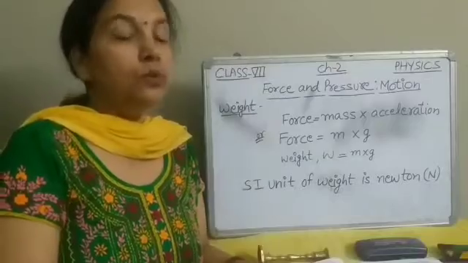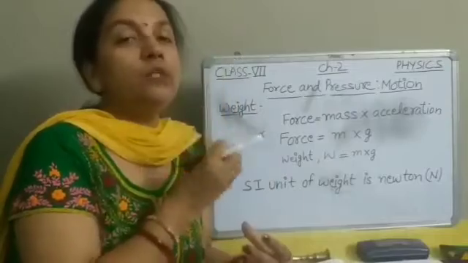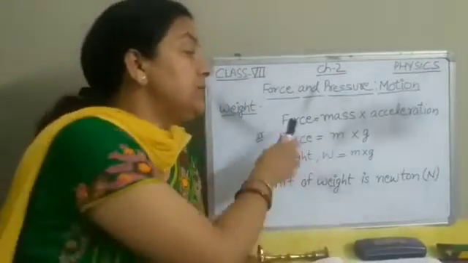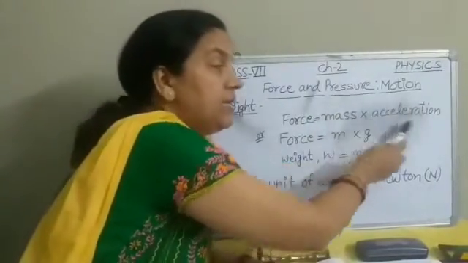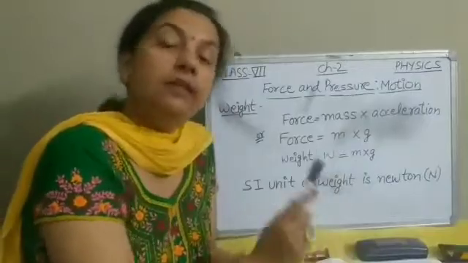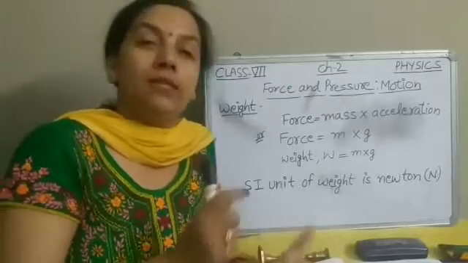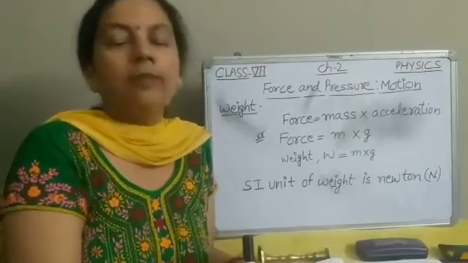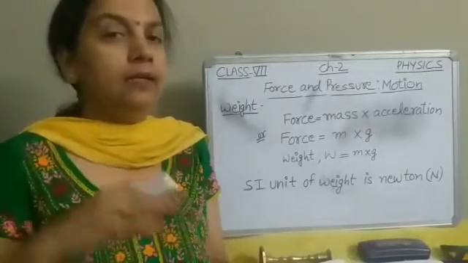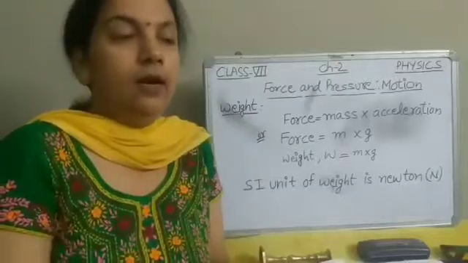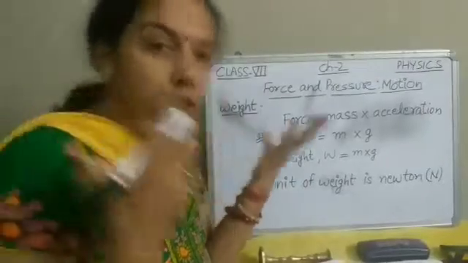Now what I have told you, the force by which the earth attracts an object towards its center depends on the mass of that object and the acceleration due to the gravity at that place. Okay, now many of you will ask, ma'am, what is acceleration? So I am giving you an idea. Acceleration is, suppose we are sitting in a car and it is going rapidly. Suddenly, if we apply brakes, our body is pushed ahead.